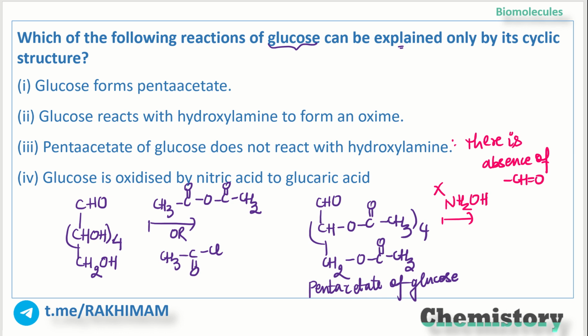Absence of the CHO group is possible in only one condition, when we talk about the cyclic structure of glucose.